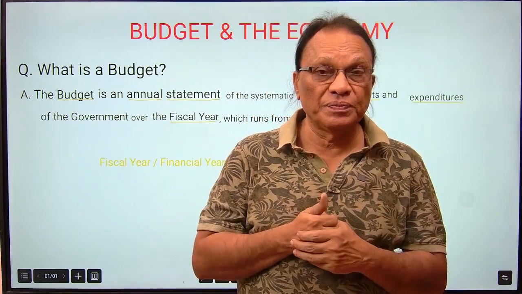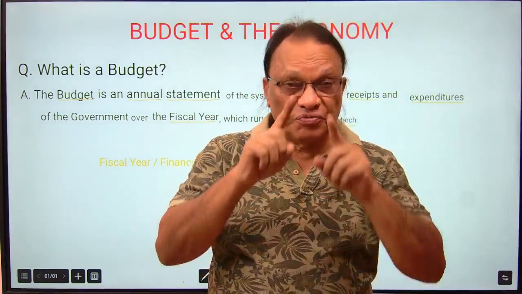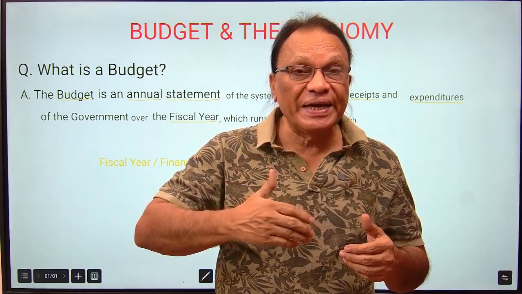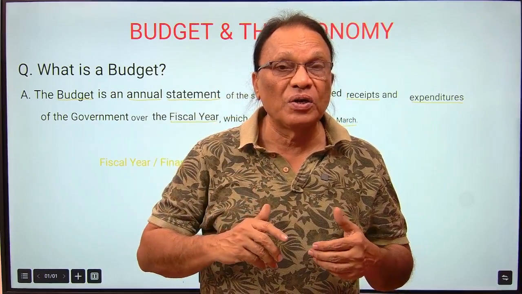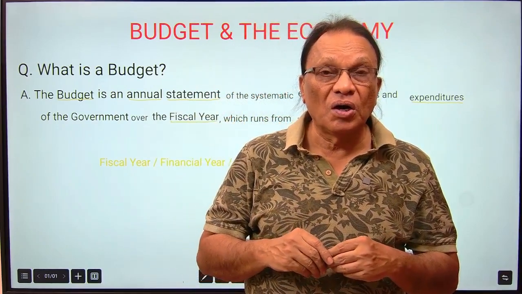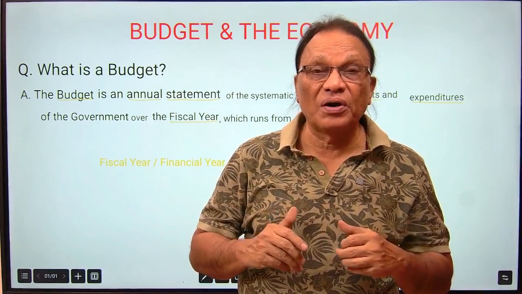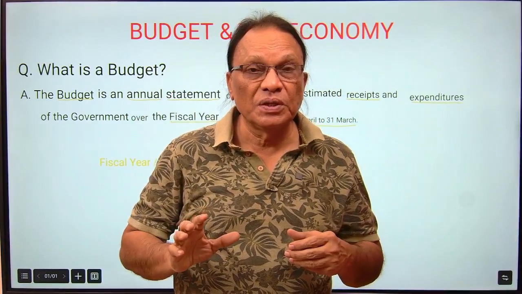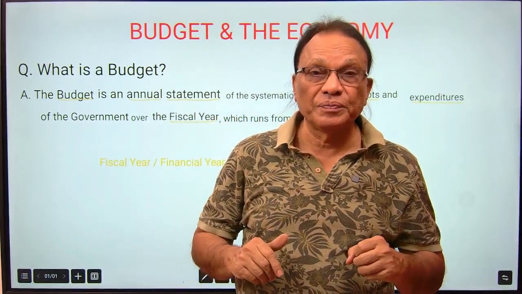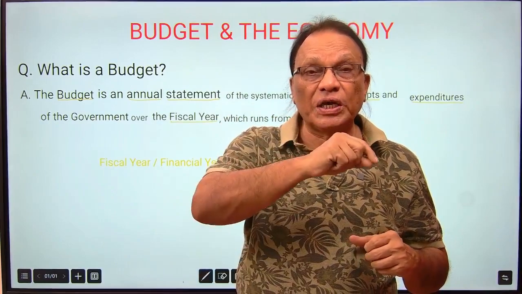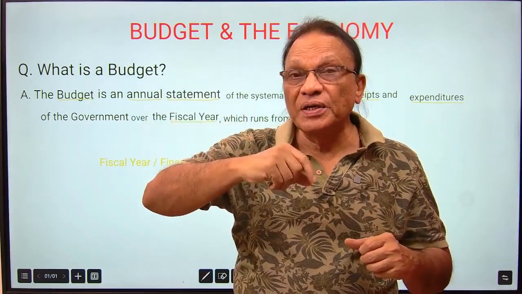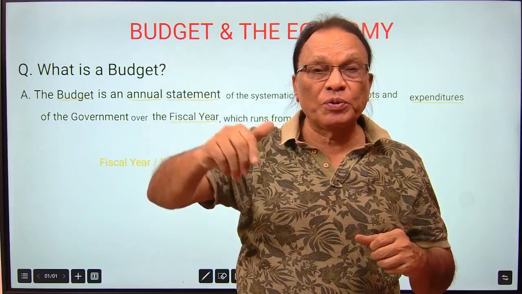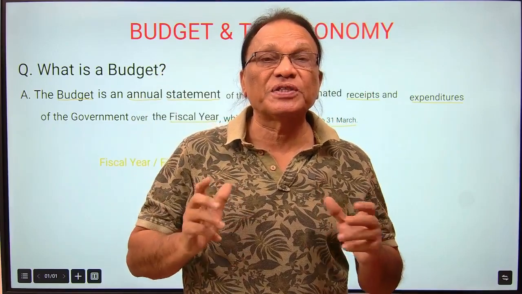The government budget is a very systematic statement showing the estimated receipts and expenditure of the government over a fiscal year, or we call it accounting year or financial year, running from 1st April to 31st March. All government accounts are maintained in a fiscal year. For example, 1st April 2025 we just started, and it will continue up to 31st March 2026. That is the fiscal year.